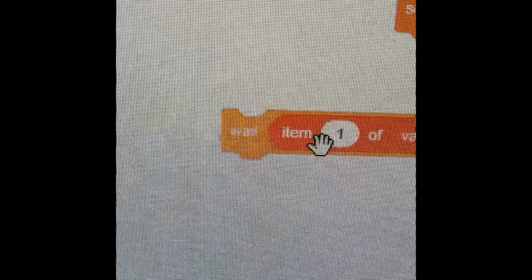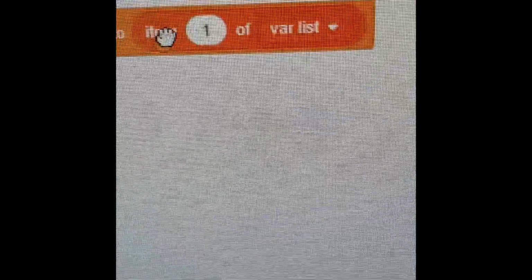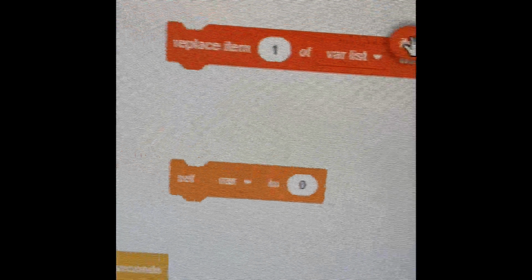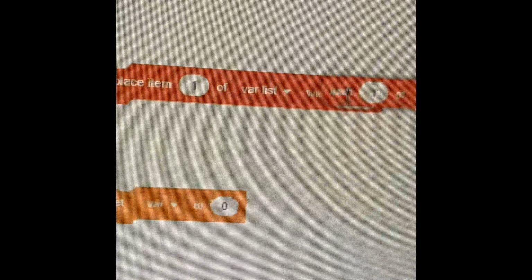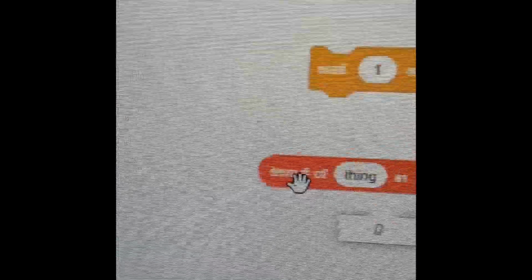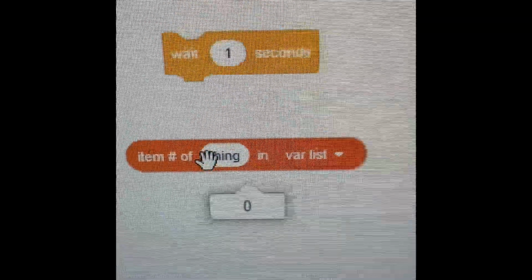This can also work on other things like set variable to item 1 of variable list. And also replace item 1 of variable list. Or we could do replace item number 1 of variable list with item 1 of variable list. That doesn't make sense.